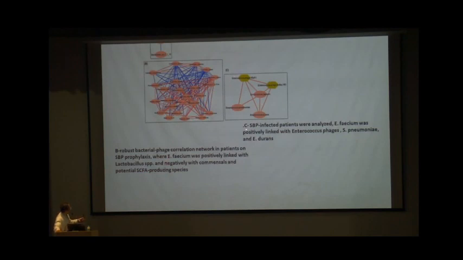The third one is basically infected patients. So these are those who are having SBP now. So Enterococcus faecium was positively linked with Enterococcus. This is the most severe condition now, because Enterococcus faecium, because of prophylaxis, has grown and has developed the positive linkage with two very important phages, which make the Enterococcus more difficult to treat in patients who already had SBP prophylaxis with the Ciproflox or Norflox.